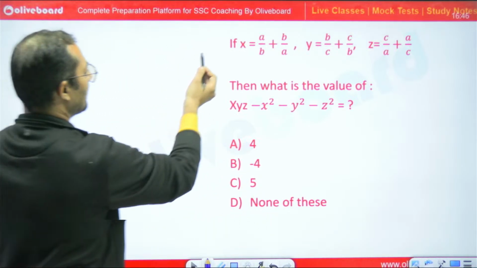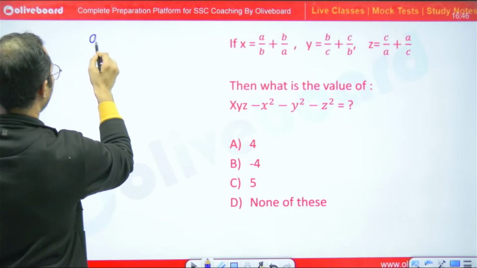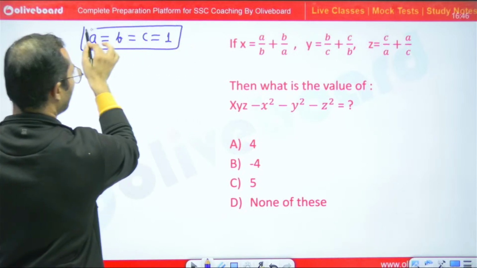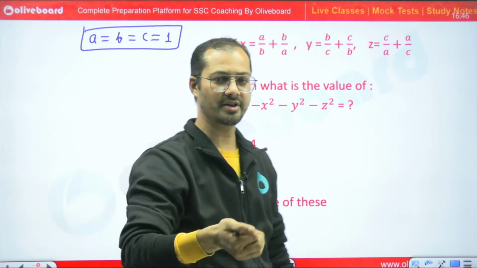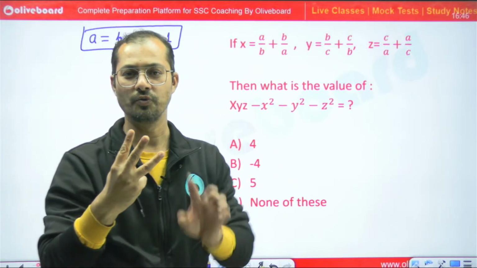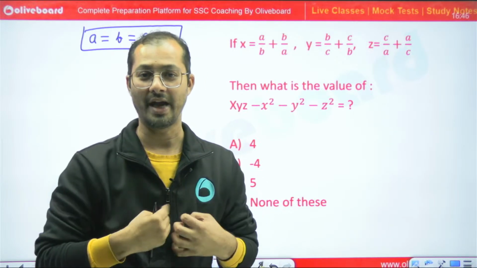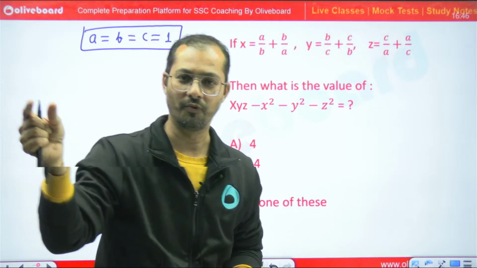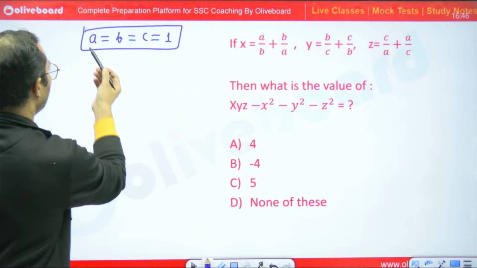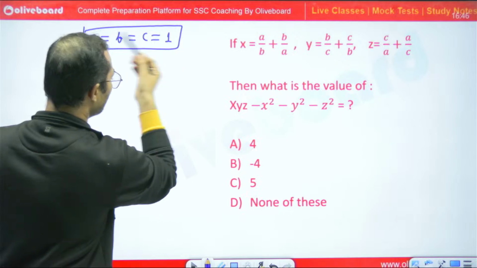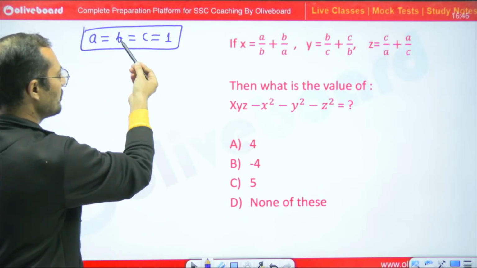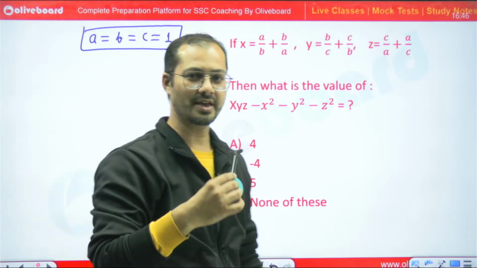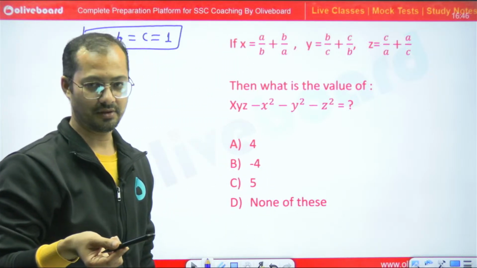See, now let a is equal to b is equal to c is equal to 1, because we have 6 variables and 3 equations. 6 variables, 3 equations, so 3 variables extra. So we can assume all 3 according to our choice. I cannot use 0 because in the denominator I will get 0, so I can assume 1. So let a is equal to b is equal to c is equal to 1. This is the free will, so according to my choice, I can give any value.